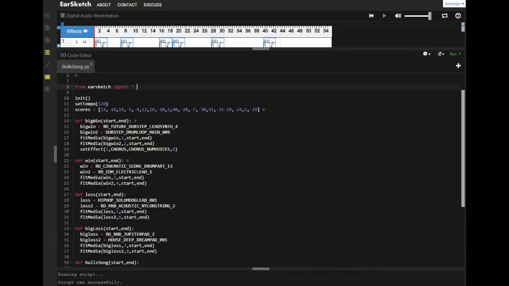So here is a description of the EarSketch audio data representation project. The project was created using scores from Bulls games, whether or not they won or lost games within their season this year. So I inputted the scores, and what I did was I took each game score and took the difference between the Bulls score and their opponent's score, and then I added each 3-game stretch together.